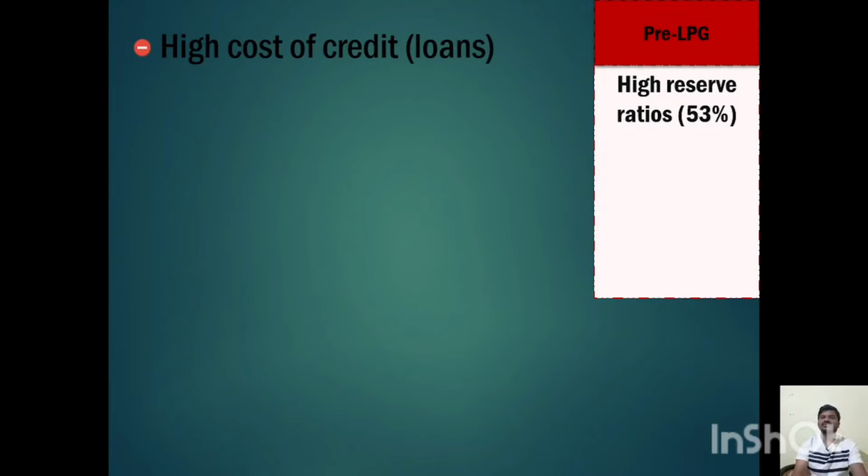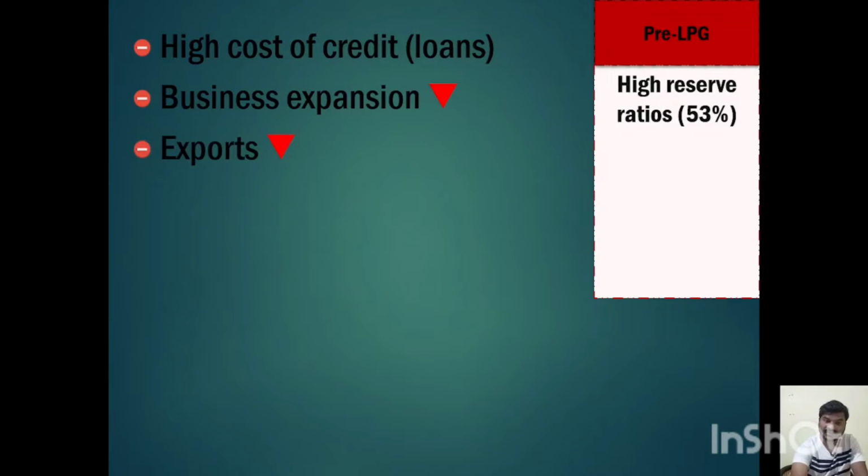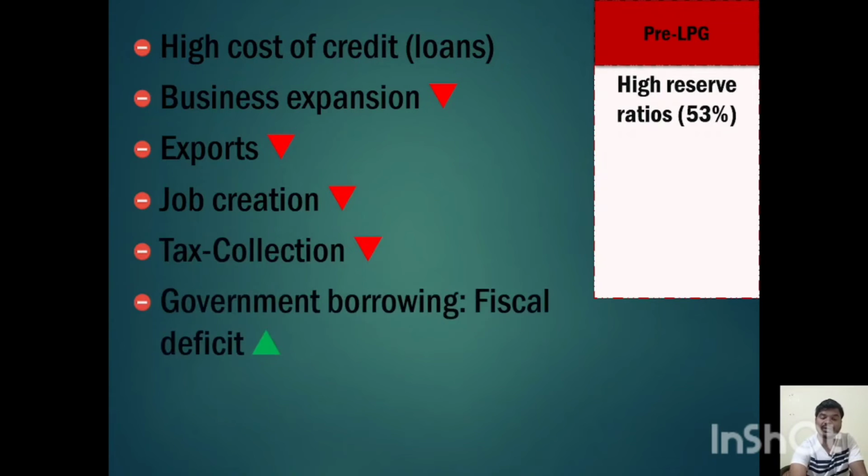When employment problems increase, then the company will throw employees out of the industry. See, here I told, when the cost of credit is higher, business expansion will decrease, and when business expansion decreases, exports will decrease, job creation will decrease, tax collection will decrease. When tax collection decreases, the government will borrow money from abroad, then fiscal deficit will increase, and current account deficit will increase. So there will be many problems if the interest rate of loans increases.